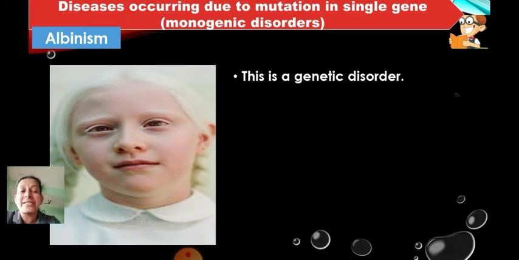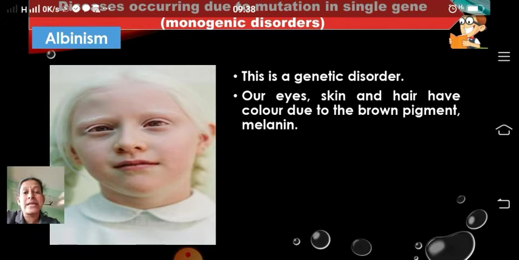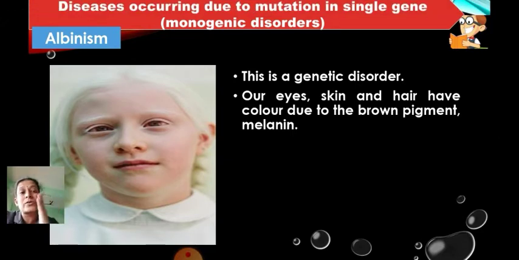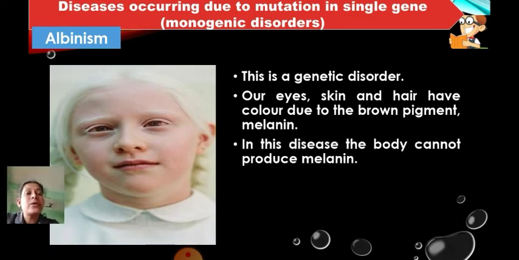This is a genetic disorder. Our eye, skin and hair color is due to the brown pigment called melanin. People suffering from albinism do not produce melanin, and therefore their skin is white. It is not because they are fair. They are not fair.